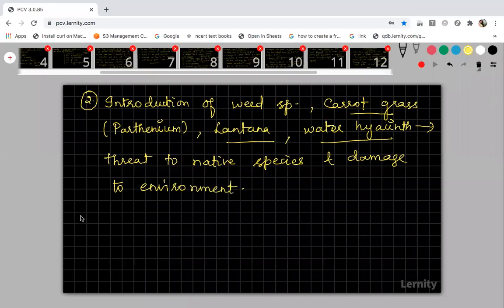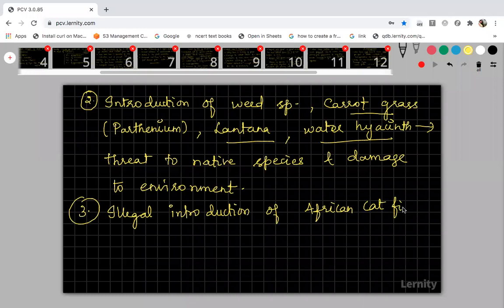Now one more example I will give you, that is the illegal introduction of African catfish. You would have studied it in articles or seen it on Discovery Channel. The biological name of African catfish is Clarias. This also I told you in predation.